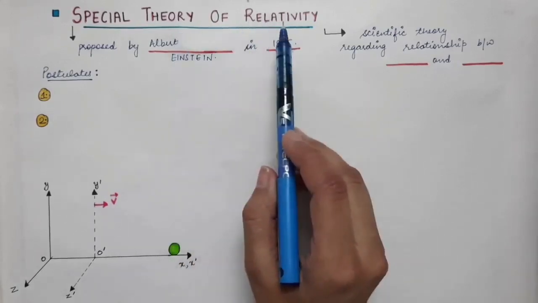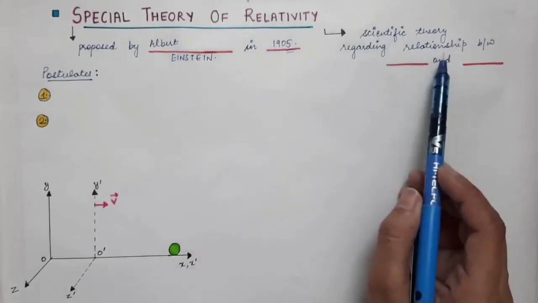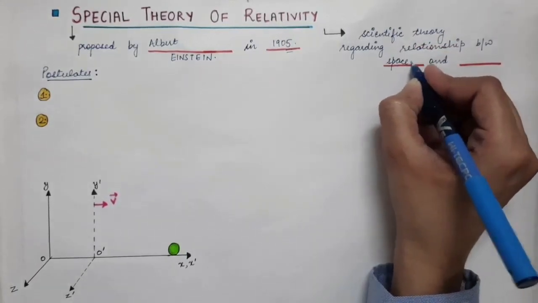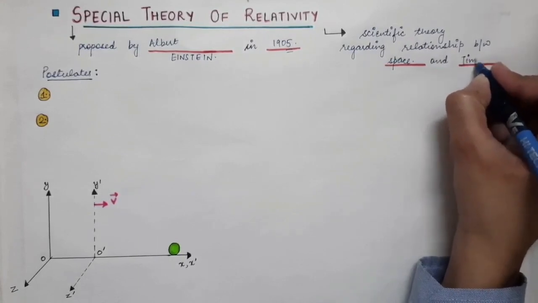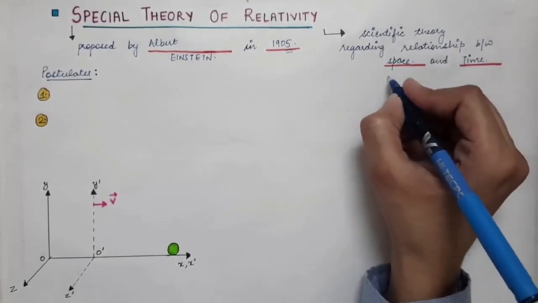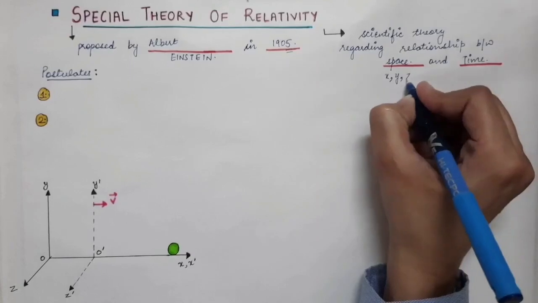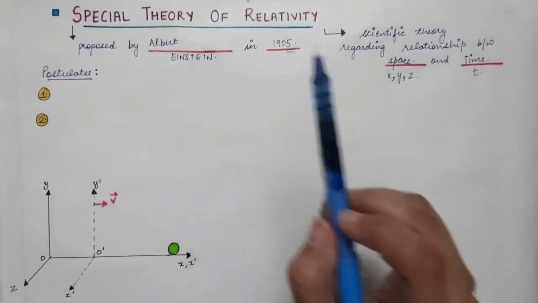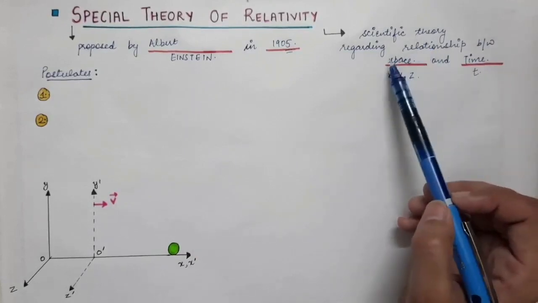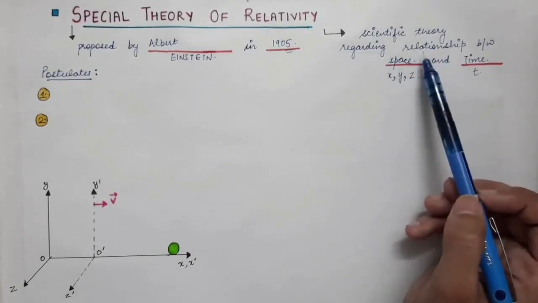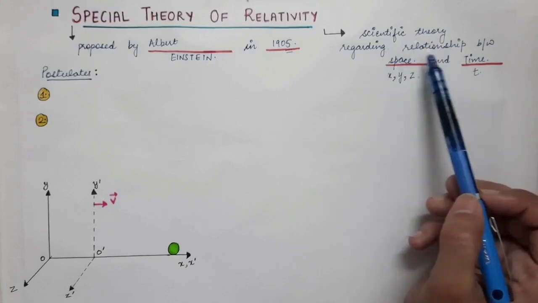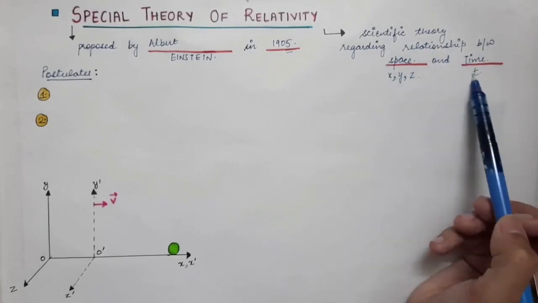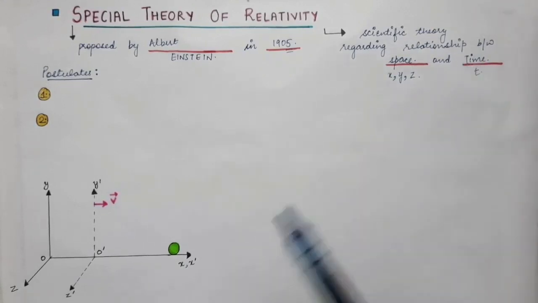This special theory of relativity gives us a relation of space and time. Now what is space? Space means the coordinates x, y and z, and time is represented by t. So this is a theory regarding the relationship between space and time, between x, y, z and the time coordinate.